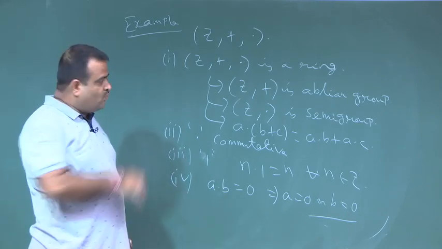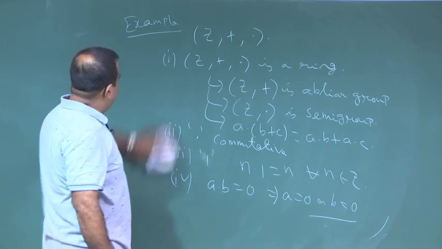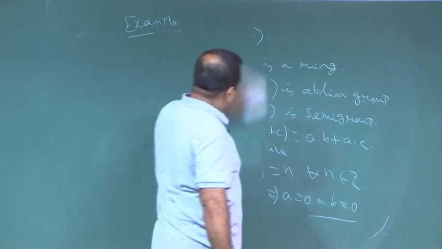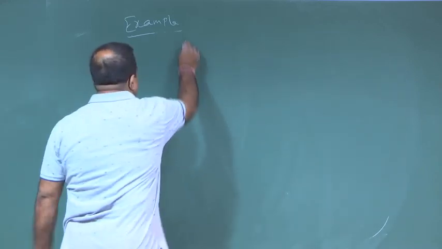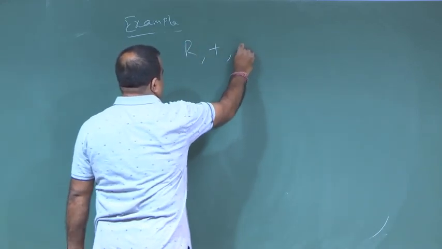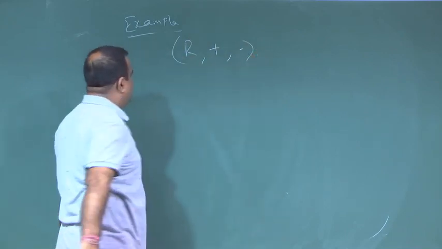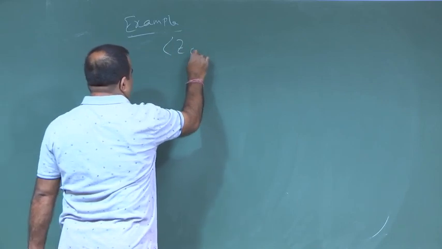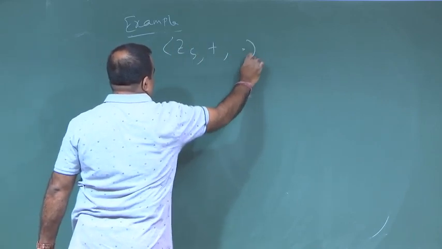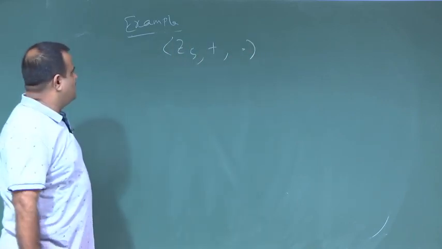Okay. So, this is an example of an integral domain. Now, another example is R, the set of all real numbers, this is also an integral domain, and Z5 is also an integral domain.